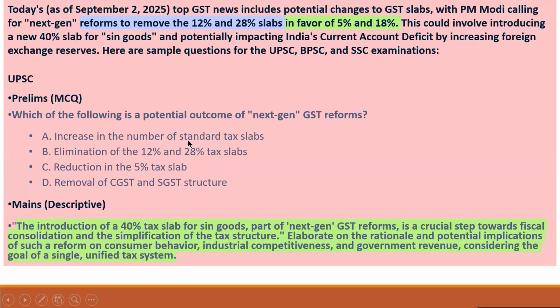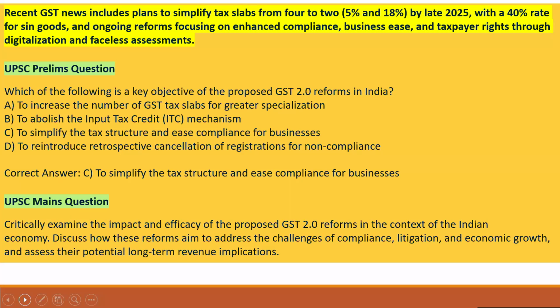Kindly go through it and find out the answer. Mains question: The introduction of a 40% tax slab for sin goods, part of the next generation GST reform, is a crucial step towards fiscal consolidation and the simplification of the tax structure. Elaborate on the rationale and potential implications of such a reform on consumer behavior, industrial competitiveness and government revenue, considering the goal of a single unified tax system.